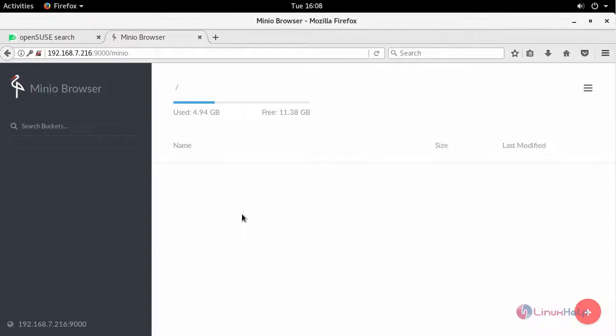In this session, we have seen how to install Minio server on your OpenSUSE Leap 42.3. Next, in our upcoming sessions, we'll see how to install Minio clients and configure it. And thus, we have seen how to install Minio server on OpenSUSE Leap 42.3.